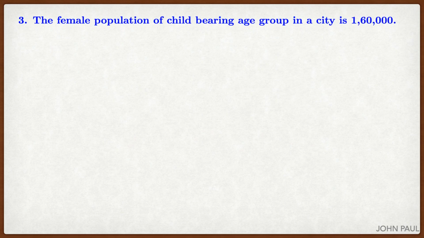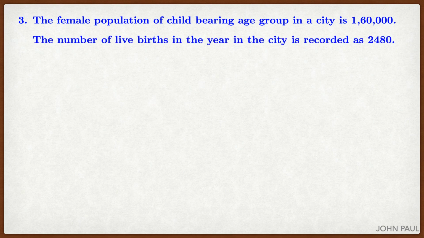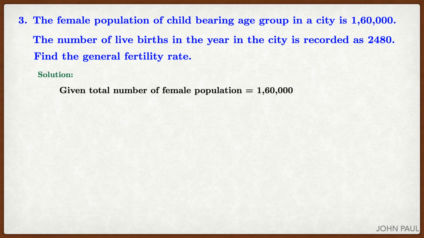Third problem, the female population of childbearing age group in a city is 1,60,000. The number of live births in the year in the city is recorded as 2,480. Find the general fertility rate. Solution: given the total number of female population is 1,60,000 and number of live births is given as 2,480.